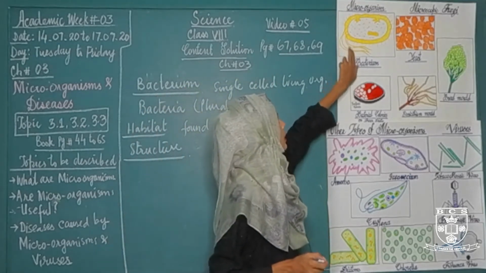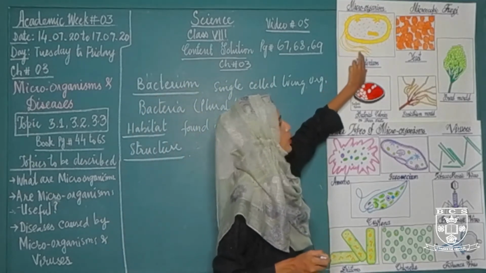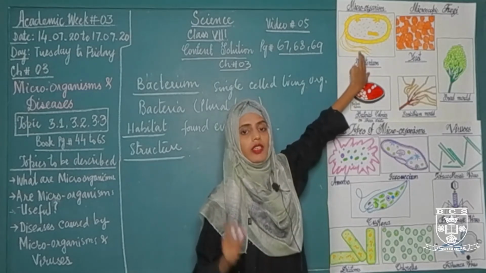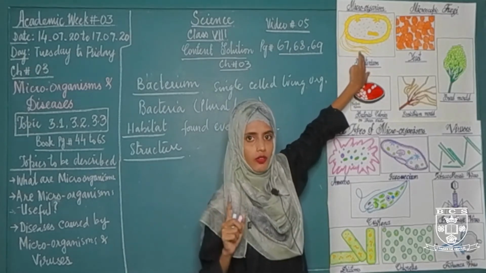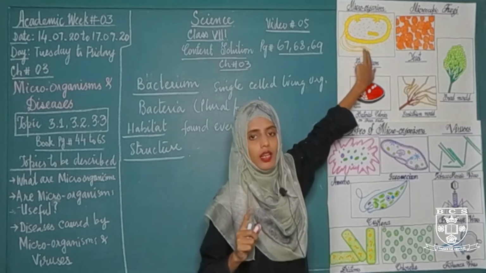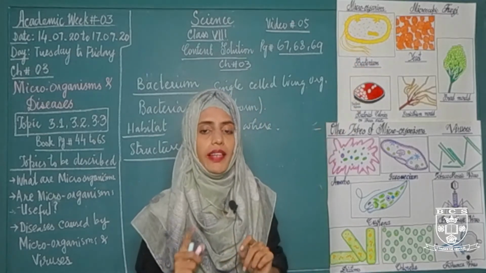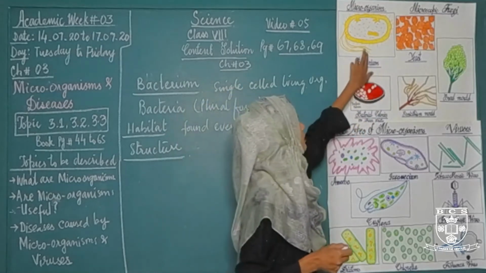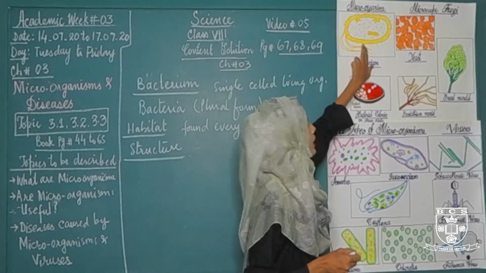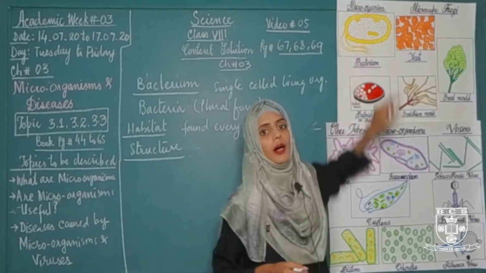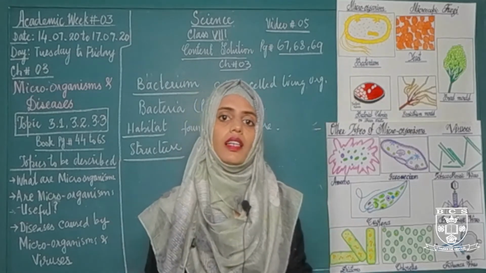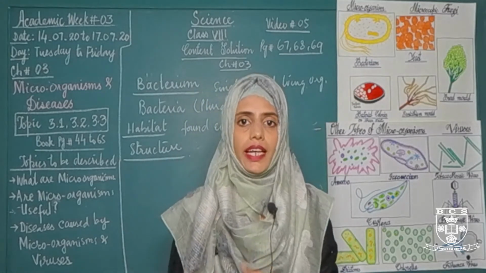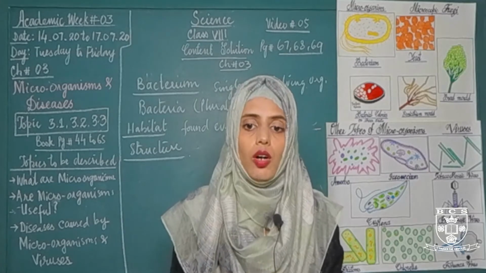There is a thread-like structure which we call flagellum. The one thread-like structure is called flagellum, whereas a pair structure is called flagella. By the help of flagella, bacteria moves from one place to another place. There are some other small thread-like structures. These structures are called pili. And what are pili? Pili are the structures that helps in the attachment of bacteria onto the host cell.